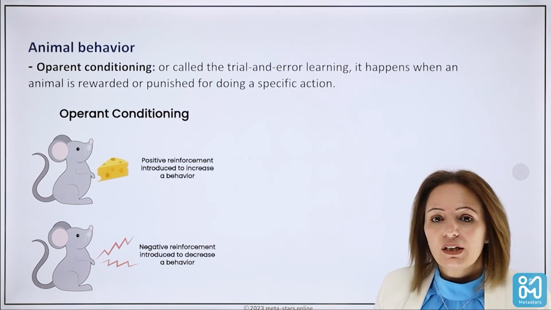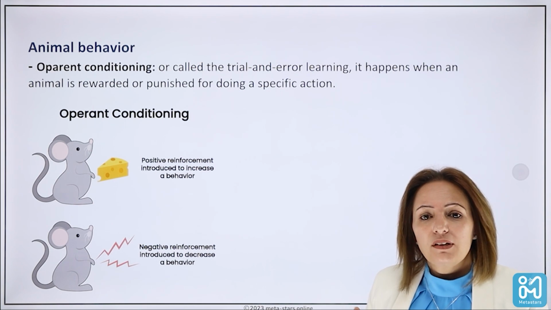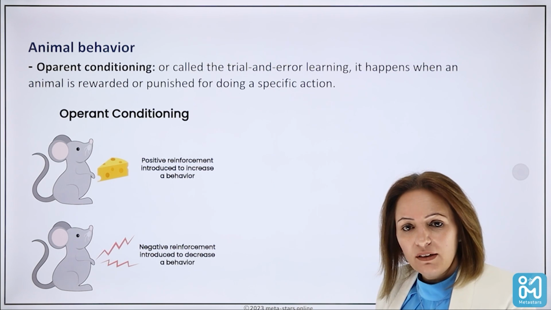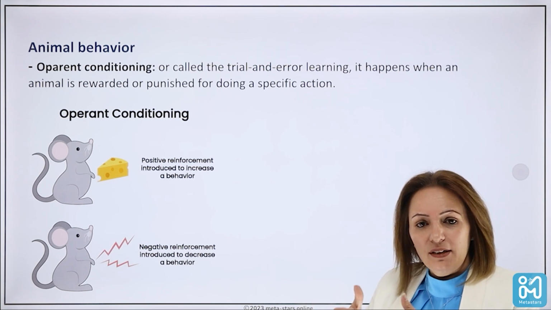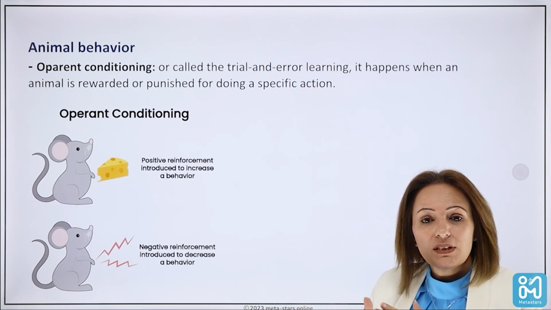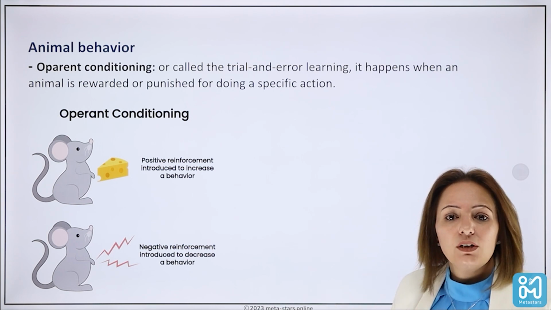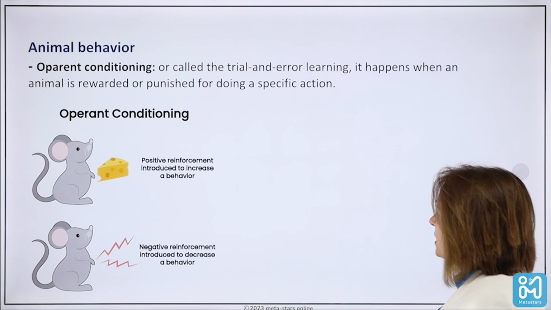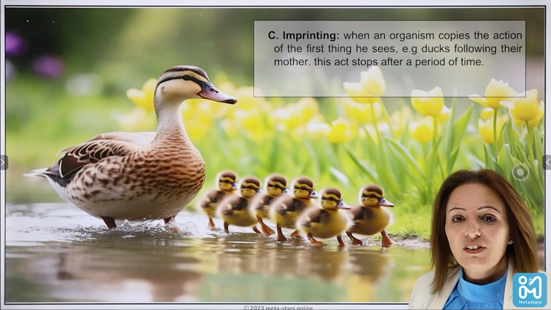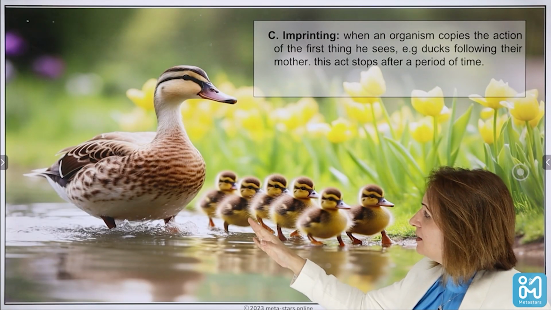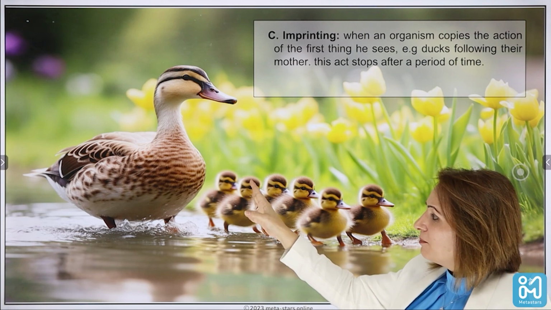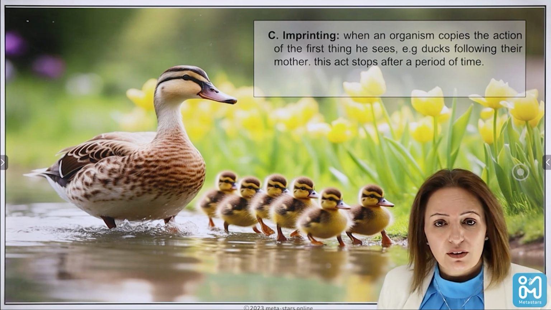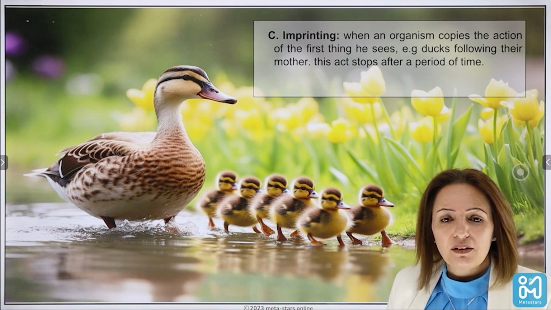Sometimes operant conditioning is called trial and error, because we are trying to move along a certain pathway, and if there was an error, we will change to another pathway until we eventually reach our goal. Another type of learning behavior is imprinting. As you can see here, the mother duck is moving and all the little ducks are just following their mother or staying beside their mother.